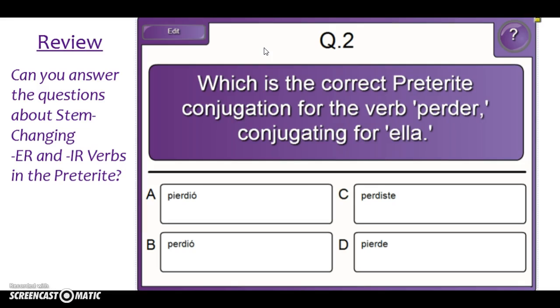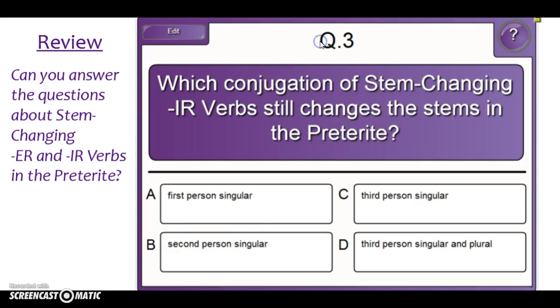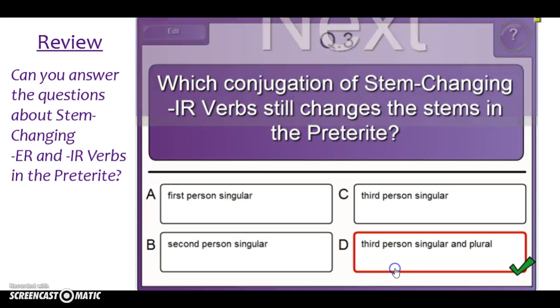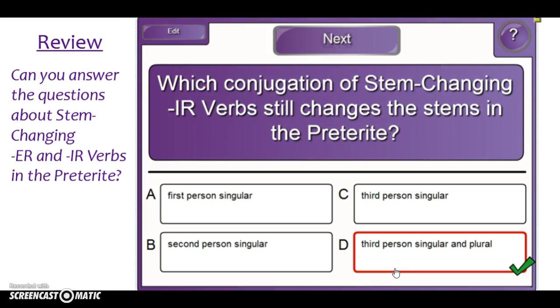Perder, a stem changing verb in the present tense. What is the correct preterite conjugation if our subject is ella? Perdió, right. There's no stem change because it's an ER verb. If we're looking at stem changing IR verbs, which ones change their stems in the preterite tense? Your answer is D, third person, both singular and plural.